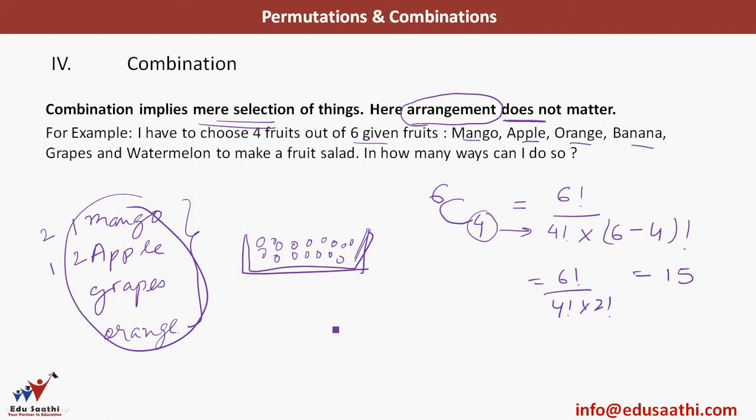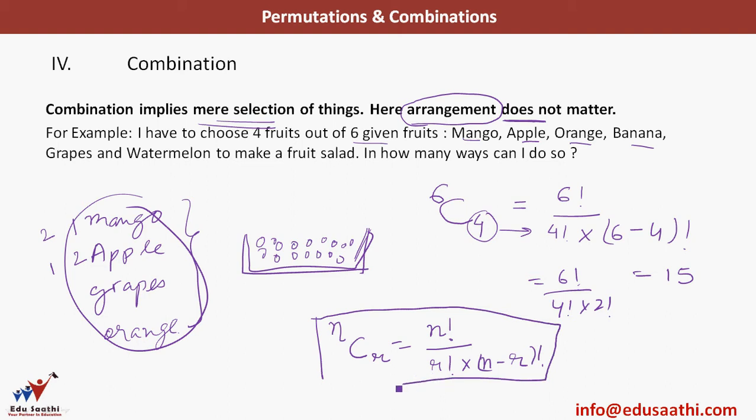So the general formula for combination is, out of n things I have to choose r things, then in how many ways can I do so? n factorial by r factorial into n minus r factorial. So you just have to memorize this formula because it's a very important formula here.